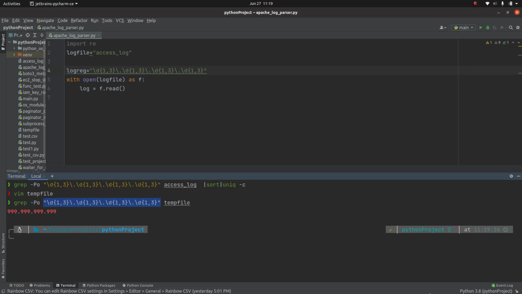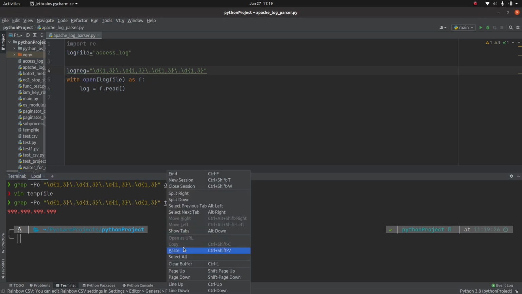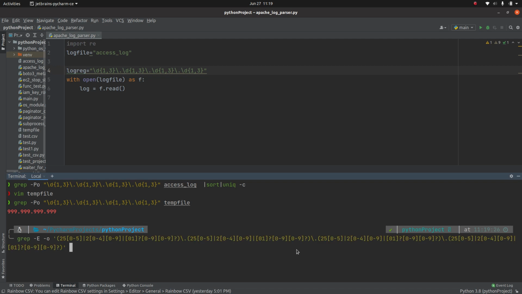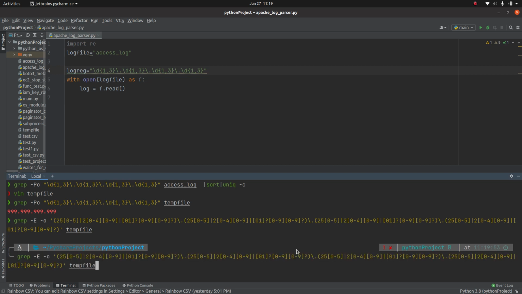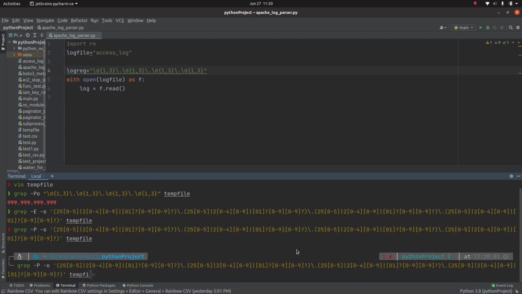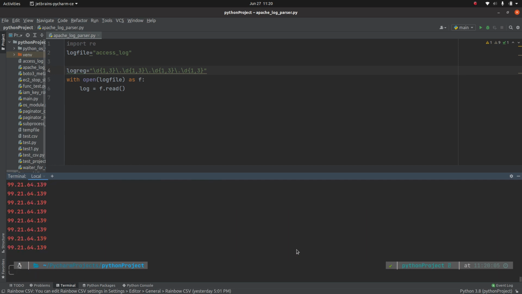So the better regular expression for this is, let me copy paste this one. Then if I supply the temp file, it should not match. But in case, one second, should be -p. But in case I supply the access.log, it should match all of those.